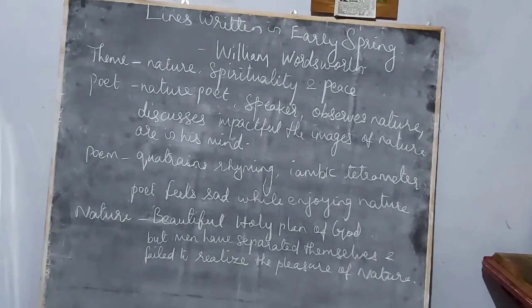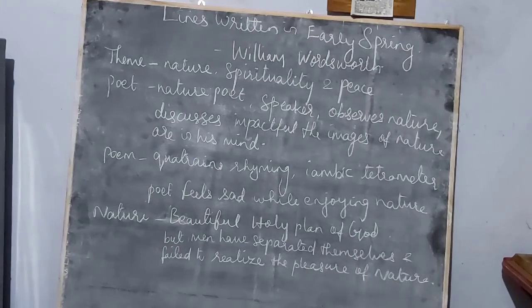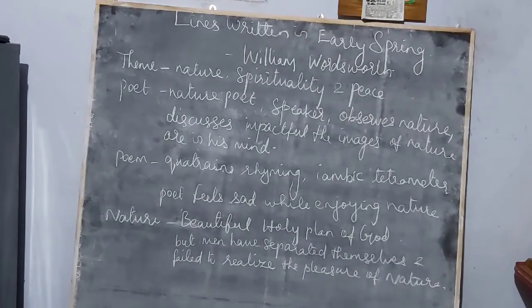How is the poet describing nature? The poet is describing nature by saying that the periwinkle has grown like a wreath, and under the shade of that periwinkle, the primrose has blossomed.